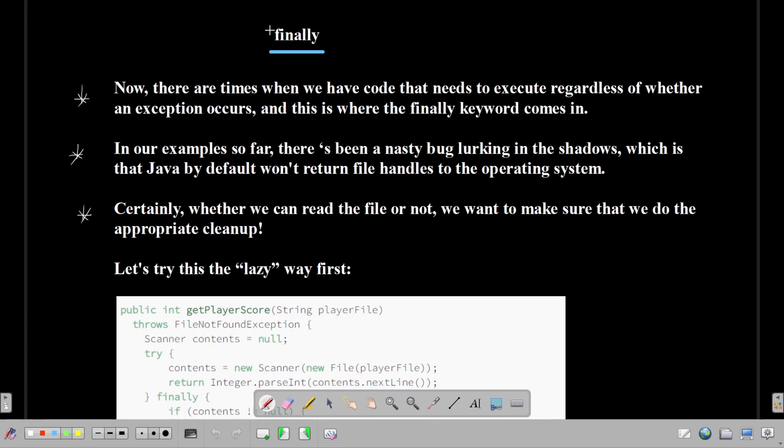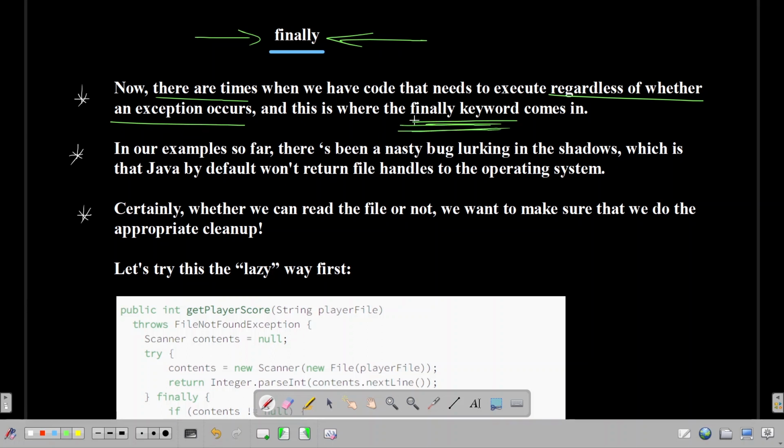There is another keyword called finally. So what does finally do? Let's read these points one by one. There are times when we have code that needs to be executed regardless of whether an exception occurs, and this is where the finally keyword comes in.